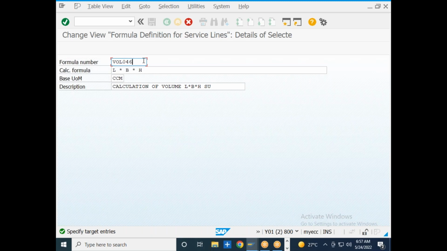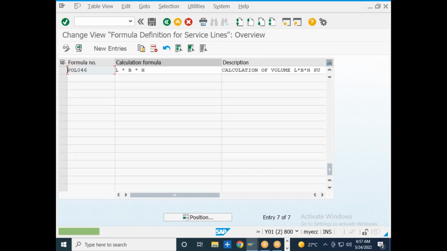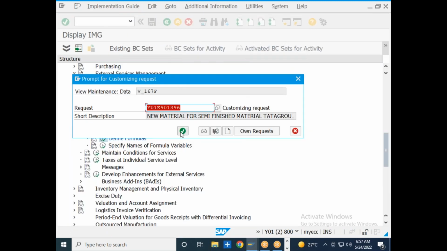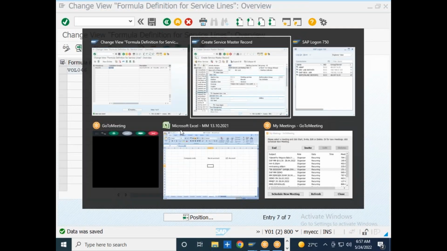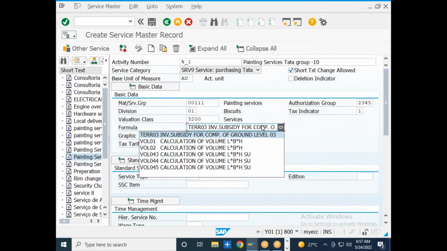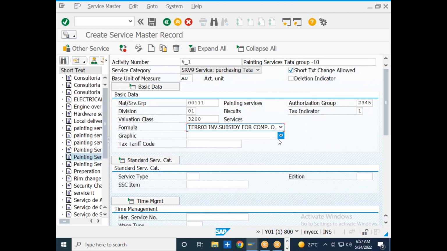So the formula I am going to use to calculate this service will be called length and height. I am taking length and height as the relevant basis to calculate the total value of this service. So you just need to select a relevant formula over here.